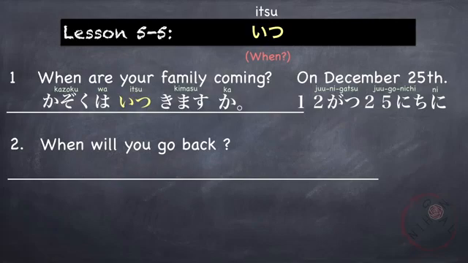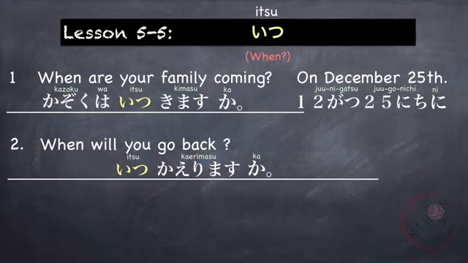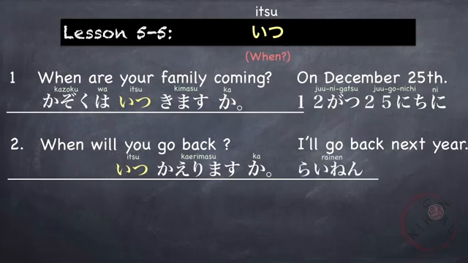Next, when will you go back? So we will start the sentence with when, itsu. Go back is kaerimasu, and then the question marker ka. Itsu kaerimasu ka? For example, the answer is I'll go back next year. Next year is 来年, followed by the verb kaerimasu. 来年帰ります. For words like next year or next week, we don't need the particle ni.